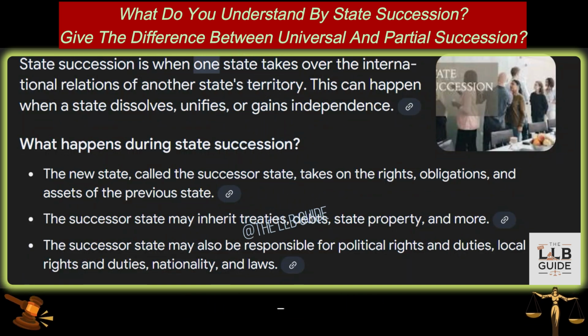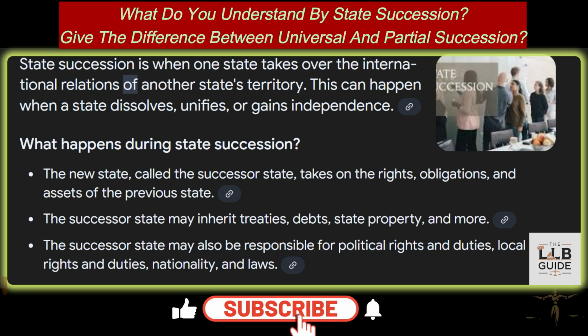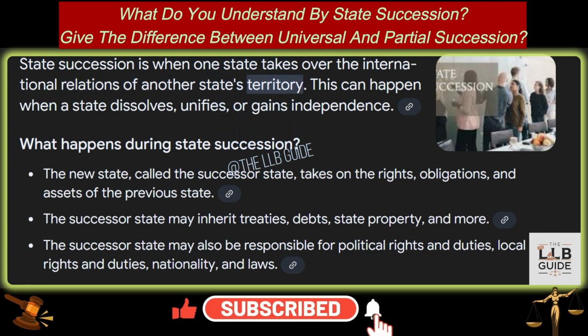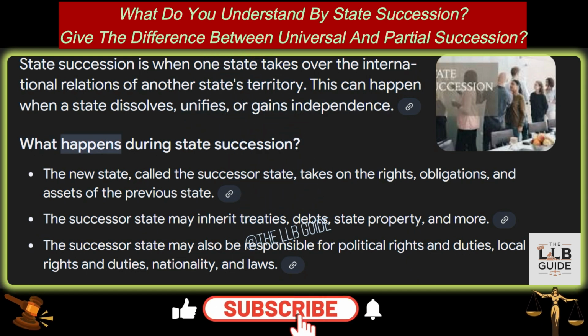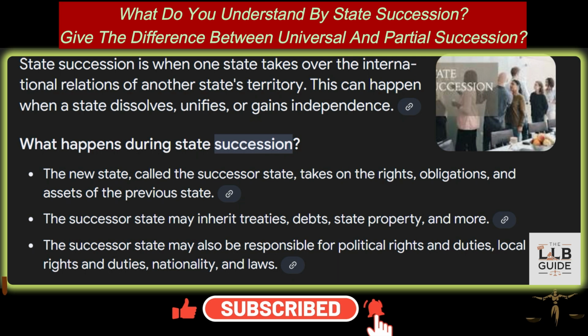State succession is when one state takes over the international relations of another state's territory. This can happen when a state dissolves, unifies, or gains independence. What happens during state succession?